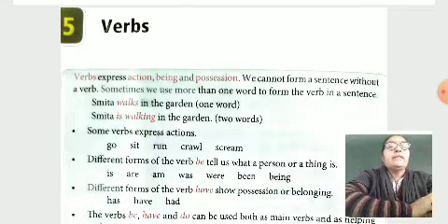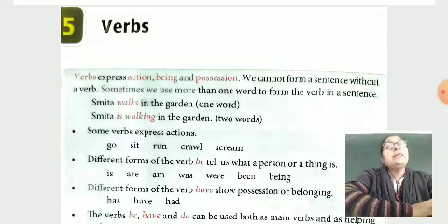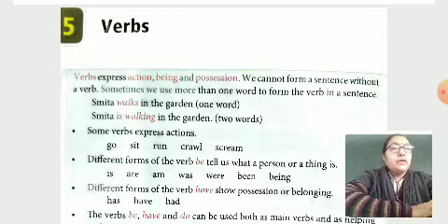Smita walks in the garden. One word only we use in this sentence, one word, walk, as a verb. Smita is walking in the garden. Here in this sentence we use two verb forms, is and walking. So you can understand that there are two types of verbs, helping verbs and main verbs. Helping verbs are the to be verb forms and auxiliary verbs. To be verb forms: am, is, are, was, were, have, has, will, shall.